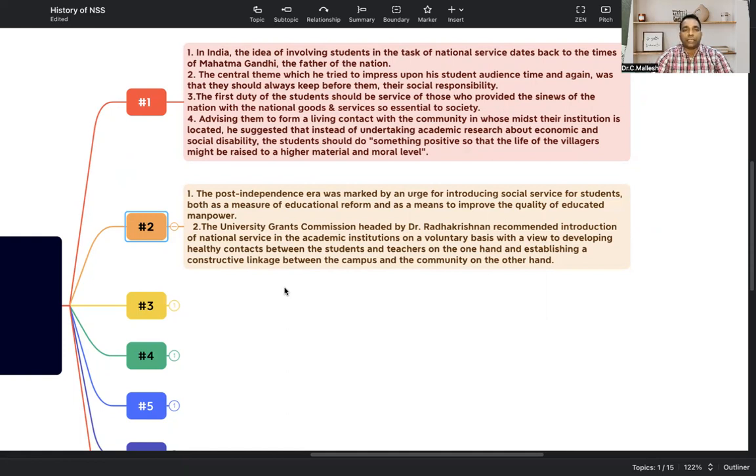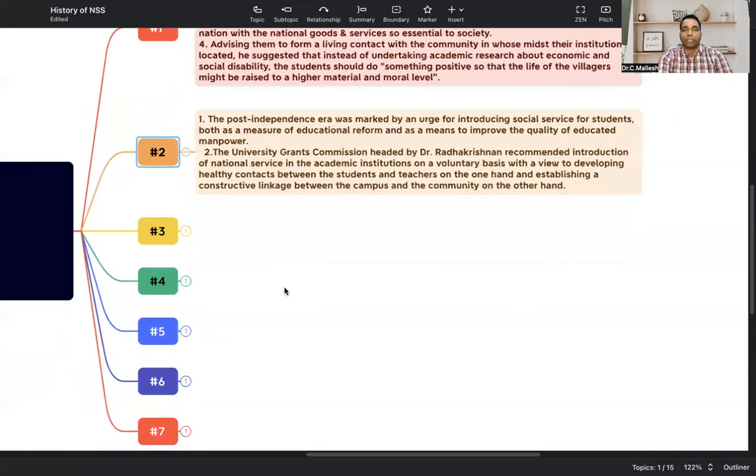So for that reason, whenever Dr. Radhakrishnan was heading the UGC, the apex body for all the educational institutions, he introduced this, expecting two things. One is healthy contact between student and teacher, meaning they both need to work closely together. And the second thing is that the institution needs to communicate with the community. This is one more history point for the NSS.